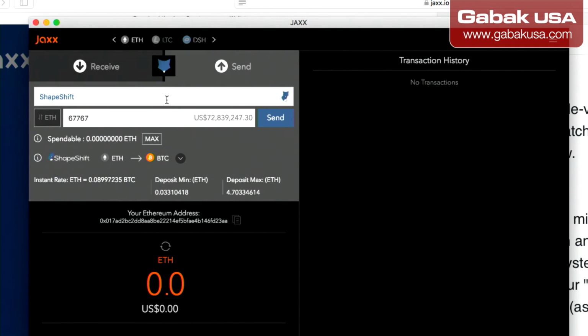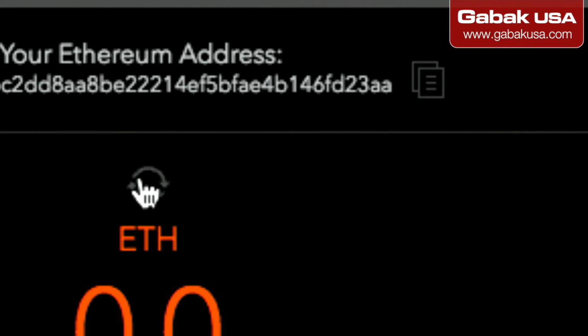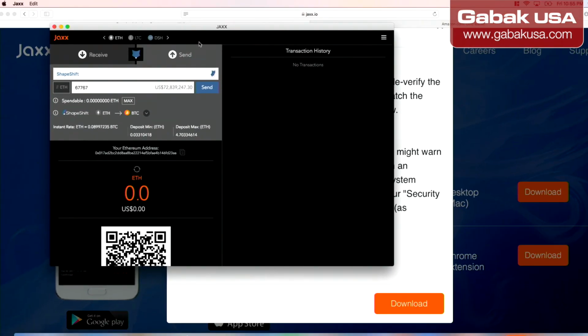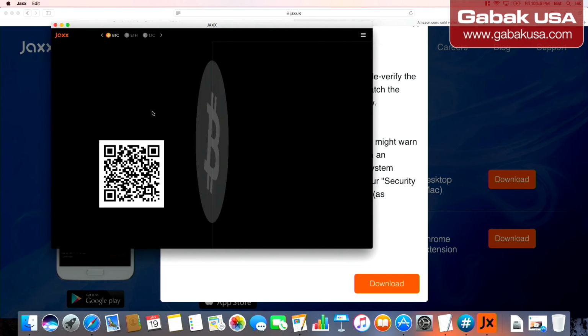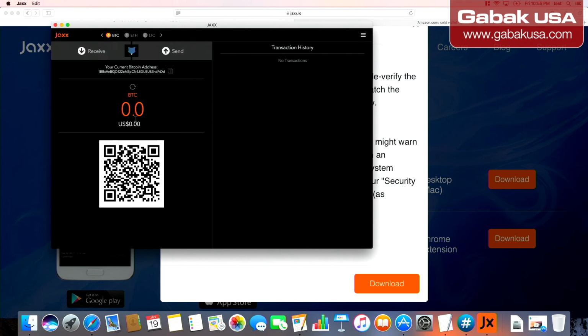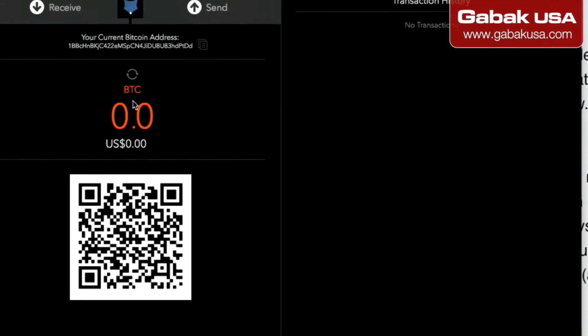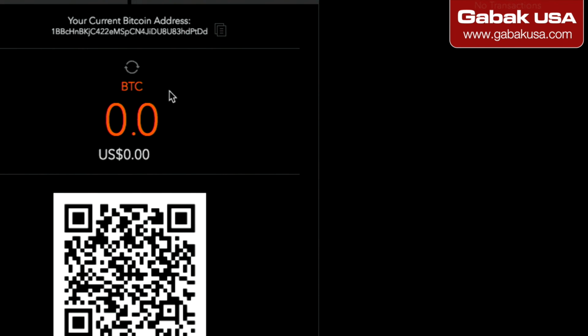Let's say in this case we type the amount, whatever, send, and it will convert it right away. Now we are in Ethereum, as you can see here, and when you click send, it will take a few minutes or maybe half an hour, depending on the network traffic. And then the only thing that you have to do is go to BTC. And like I said, if everything went right and there is not much traffic, in a few minutes you will have all your money from one wallet to the other one.